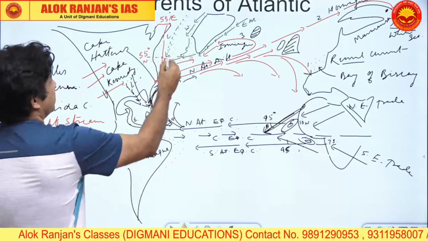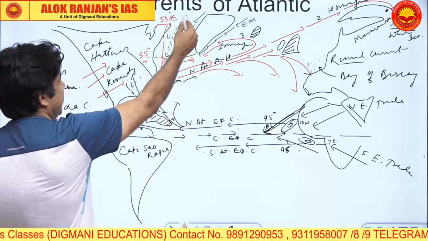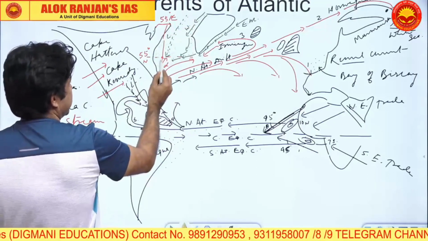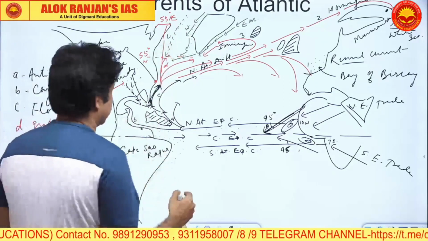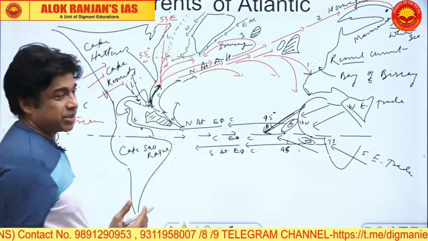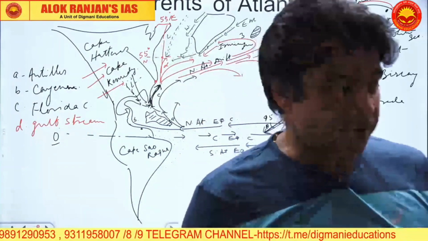So this entire zone will become a fishing belt. I will talk about these fishing belts where the Labrador cold current and the Gulf Stream are meeting. This makes a Langmuir circulation. I will talk about Langmuir circulation in a while. Just wait for a while.